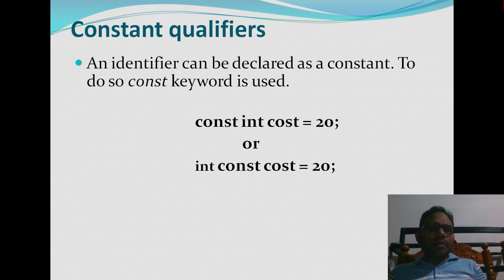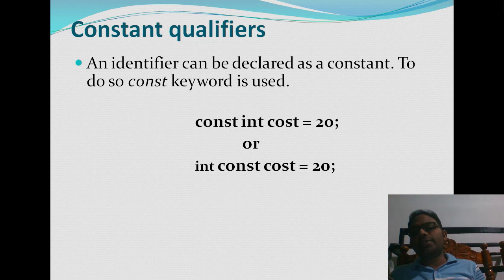These are two examples. You can use const int cost = 20, or int const. The data type may come first or second, but const is the keyword which is going to make the variable value constant. Throughout the program, you can't modify the cost variable. You can't write cost = cost + 1 or cost = cost - 1, or store a value like that. At the time of declaration itself, you need to give the value, and that is fixed.